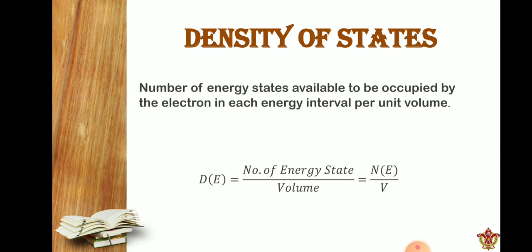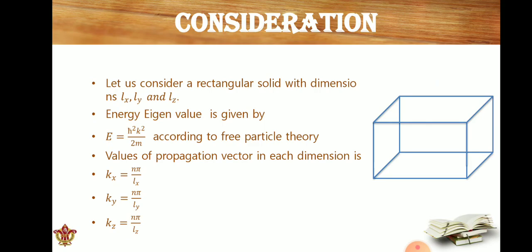And to calculate this, we use the formula of density of states, for which we have used D(E), because it is a function of energy. So D(E) is equal to the number of energy states per unit volume per energy interval. To calculate this, we have made some considerations.